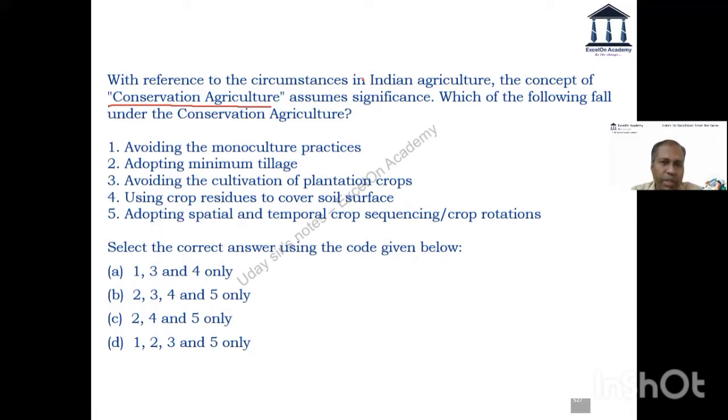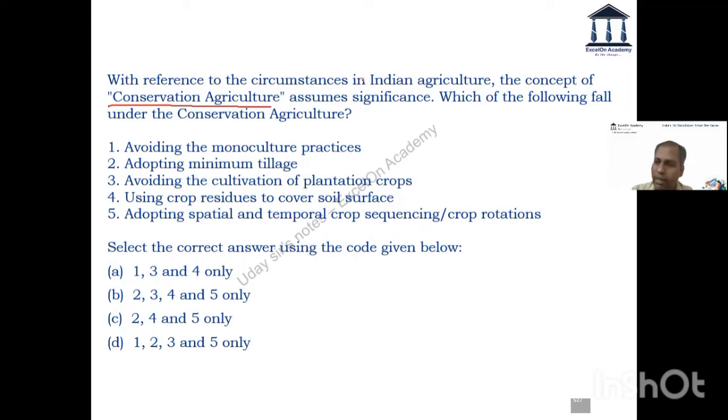So, which one do you think is for sure there? Out of 5, this and this are there, or at least one is there. So let's start eliminating. Yeah, conservation. So when you say conservation agriculture, what are all the things you will conserve? 2 and 4 is there. Okay, so you will conserve for sure the soil.